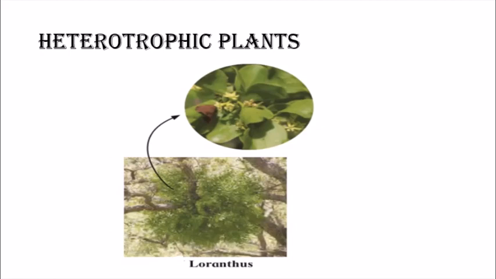So Cuscuta is a non-green, yellow thread-like plant completely dependent on the host plant, and Loranthus is a parasitic plant because it can prepare its own food, but it has to take water and minerals from the host plant. So Loranthus is not directly dependent on the host plant for food, but only for water and minerals. But Cuscuta is dependent on its host for food, water and minerals. These are called parasitic plants as they survive on other plants.